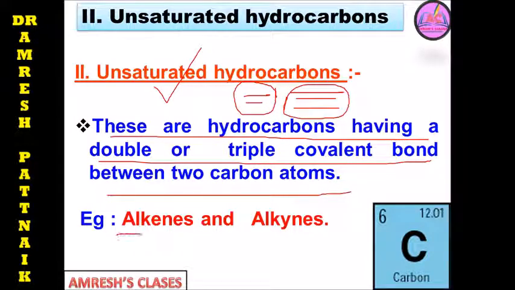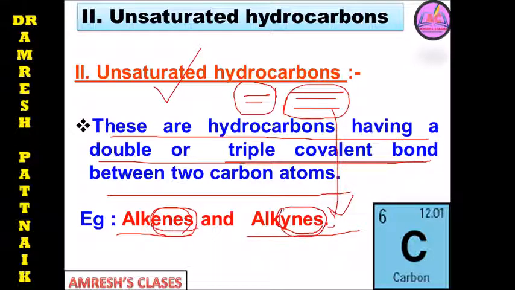For example, alkenes and alkynes. If double bonds are there between 2 carbon atoms, the name ends with ENE. If a triple covalent bond is there, it ends with YNE. It's ENE for double bond, YNE for triple bond, right?